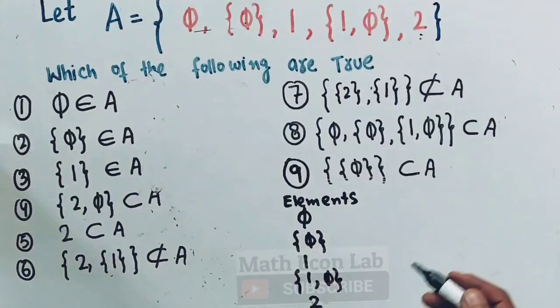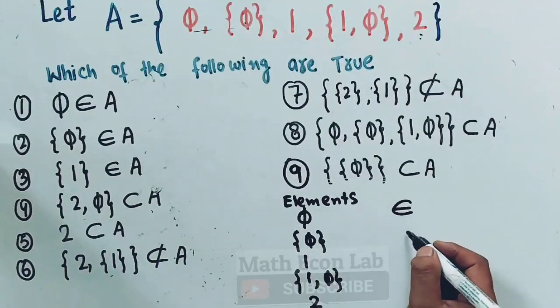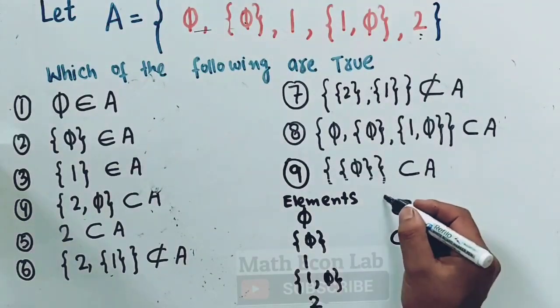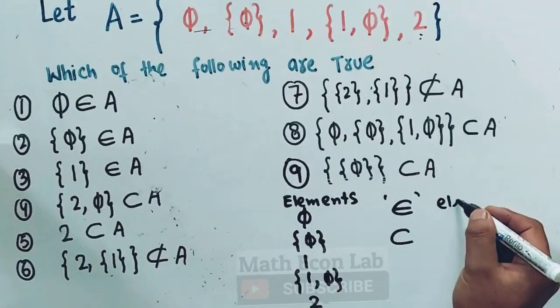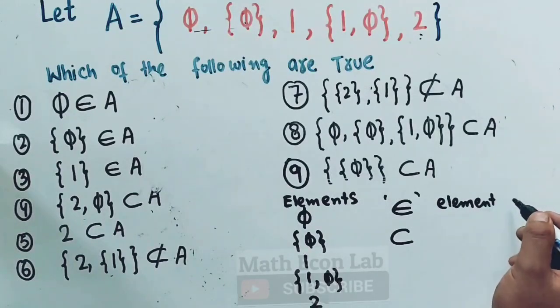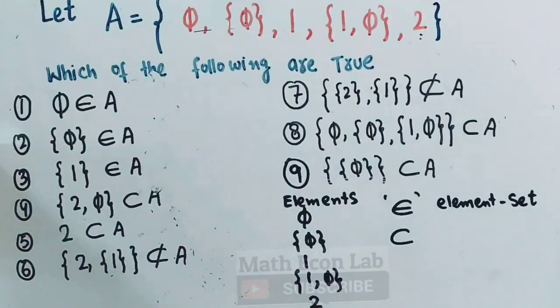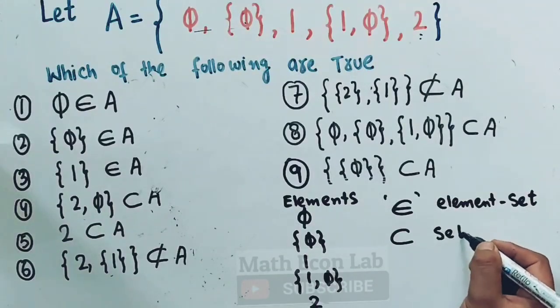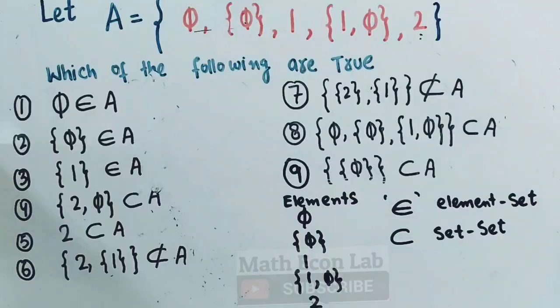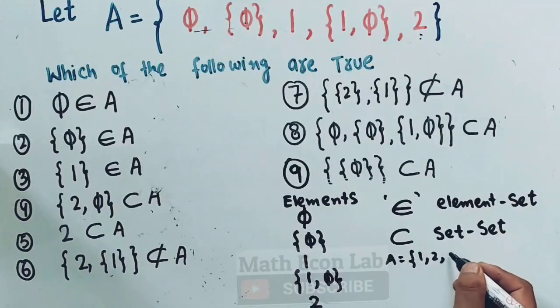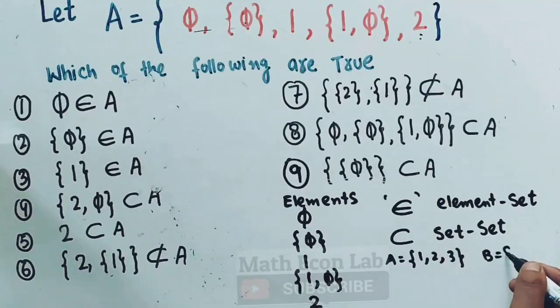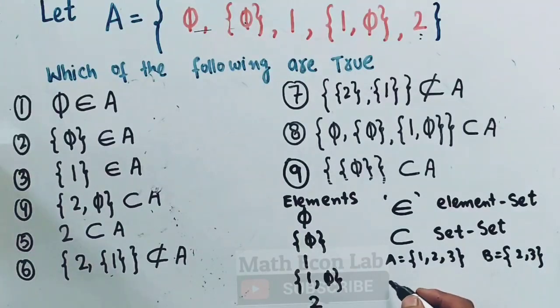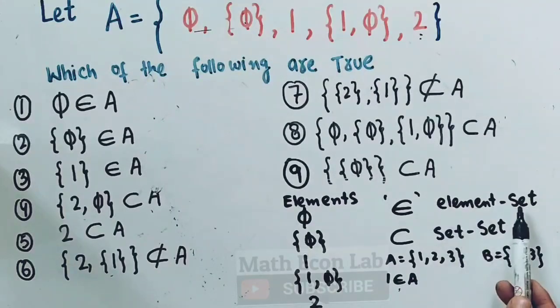Now, what is the difference between belongs to and subset? Belongs to shows us the element to set relationship, and subset shows us the set to set relationship. Let us suppose A is a set containing elements 1, 2, 3, and B is another set containing 2 and 3. We can say that 1 belongs to set A, so belongs to shows us the element to set relation. 1 is an element of set A, so 1 belongs to set A.